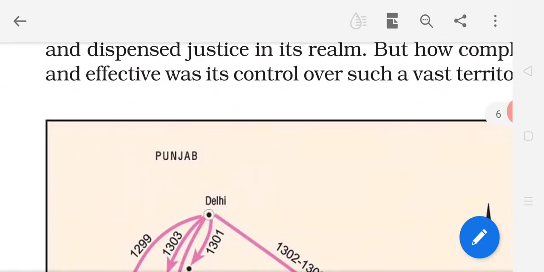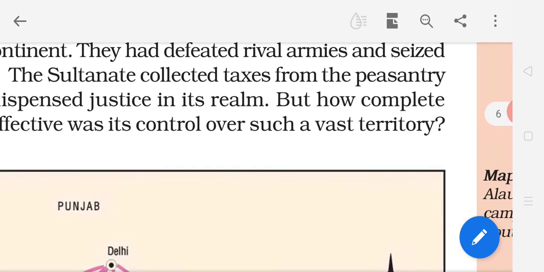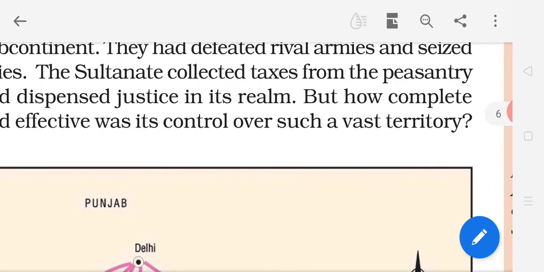But how complete and effective was its control over such a vast territory? Means a large part of the subcontinent was under the control of the Delhi Sultanate. But how complete and effective was its control over such a vast territory? That was difficult. We will read in the next clip.